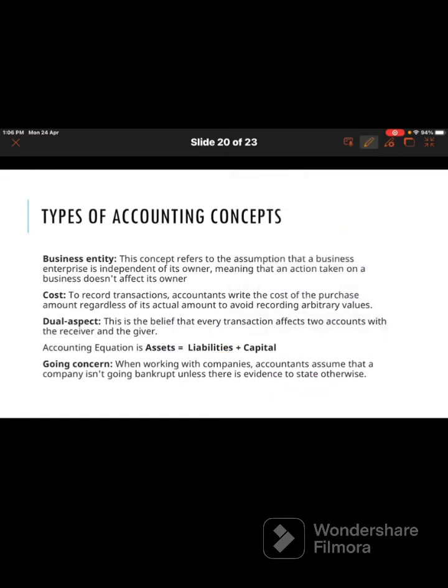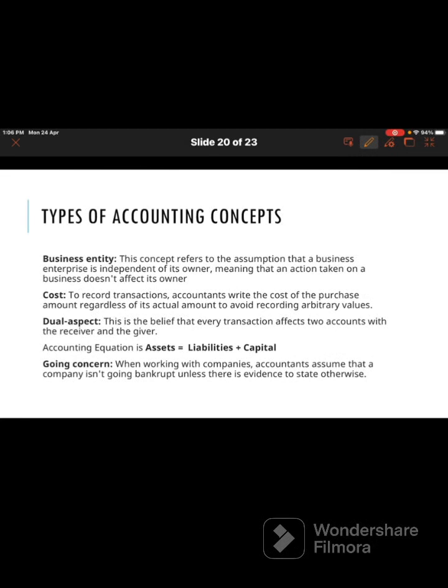So the accounting equation is assets equal liabilities plus capital. Whatever the total of the assets is, it is always equal to the total of liabilities and capital. Capital is the amount invested by the owner, and liability is the amount which the owner has to pay. That's why assets are always equal to capital plus liabilities.